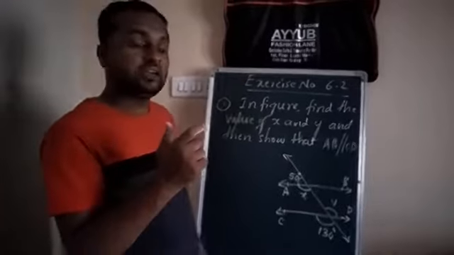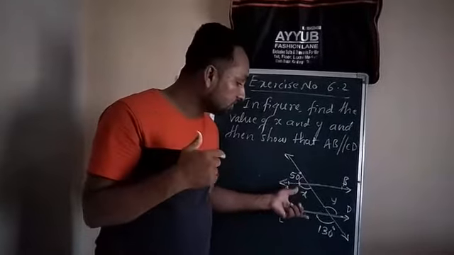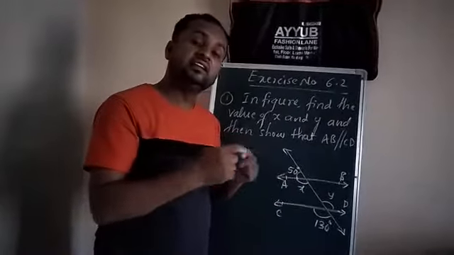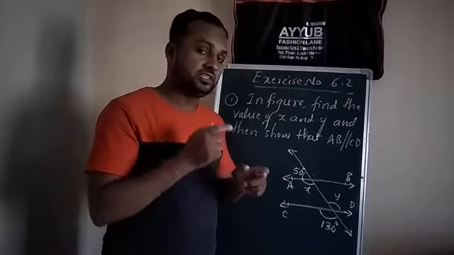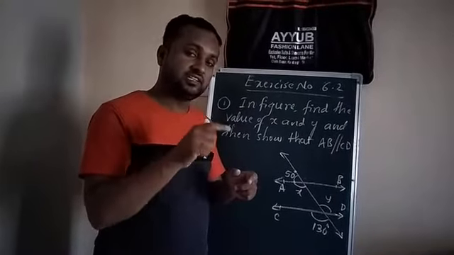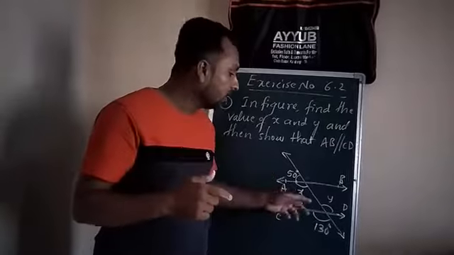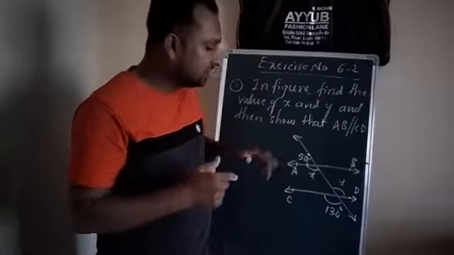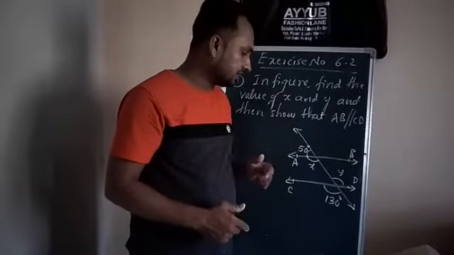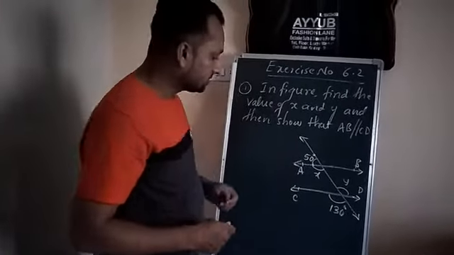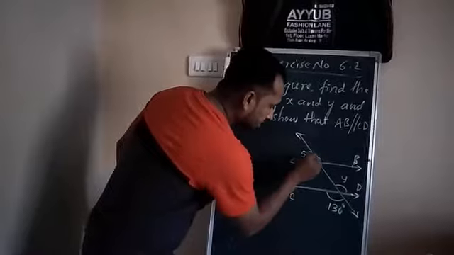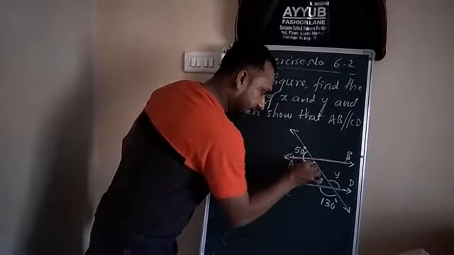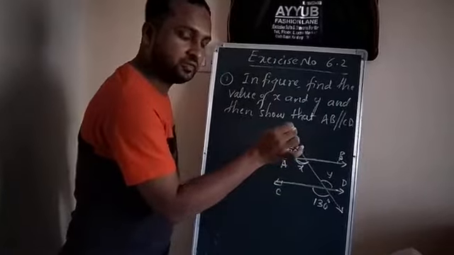We can say that AB is parallel to CD when the alternate interior angles are equal. Before this class we have seen the axioms and postulates. When two alternate interior angles are equal, these two lines are parallel. Now check whether you get equal alternate interior angles here. See the diagram carefully. This is the transversal, and this is a straight angle, a supplementary angle having 180 degrees.